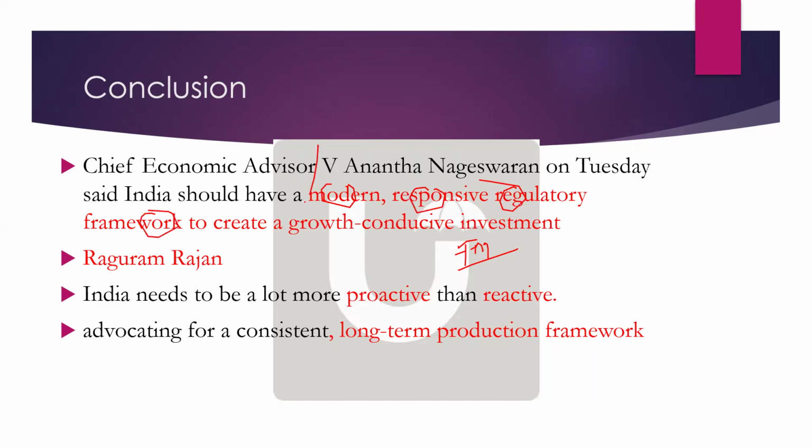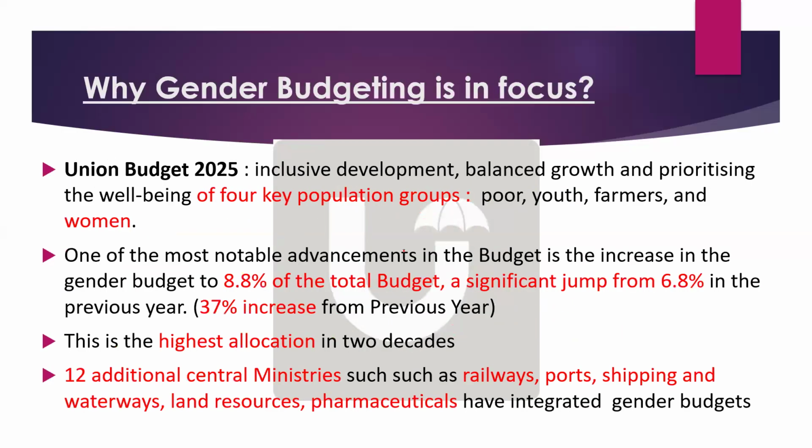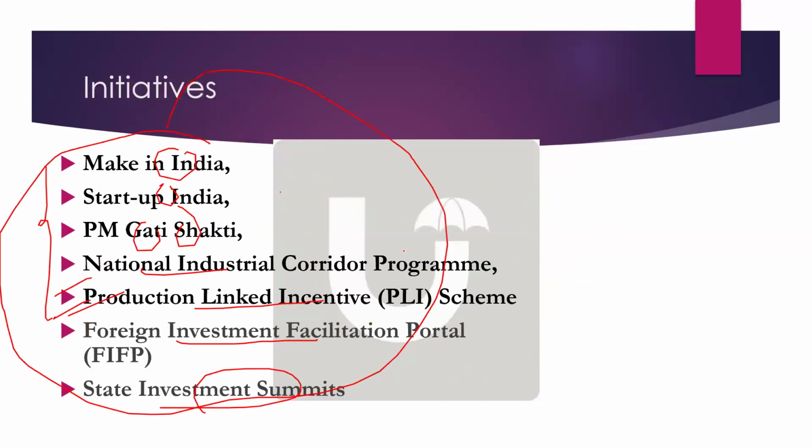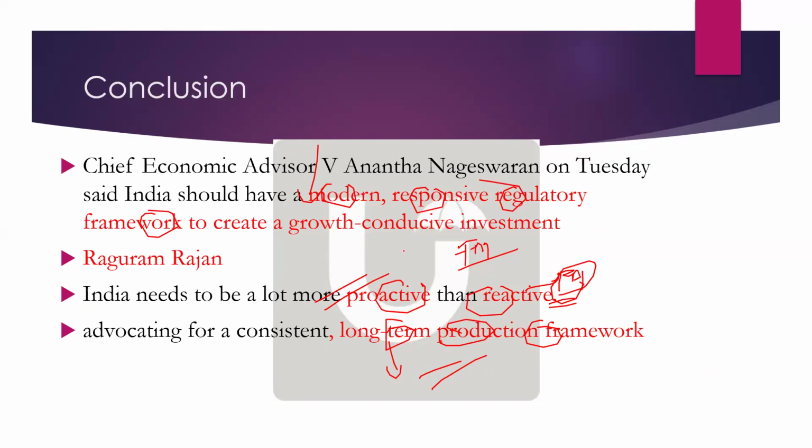Or if it is very difficult, leave this and simply write that Raghuram Rajan has said India needs to be more proactive than reactive in the FDI sector, and should focus more on a long-term policy framework. I think this is very easy to write. So India should be more proactive than reactive and focus on a long-term framework to promote FDI. Okay, this is clear, right? Clear, everyone? So the FDI question also you can handle.